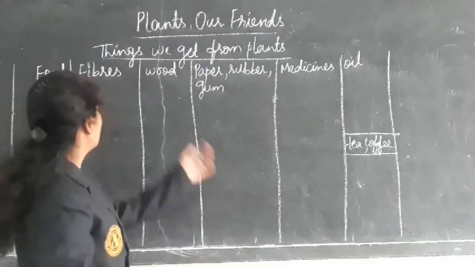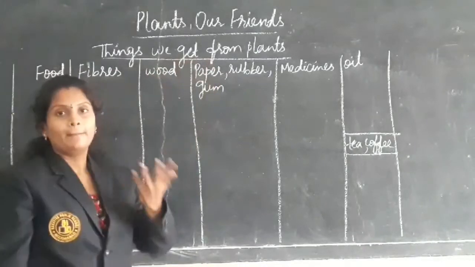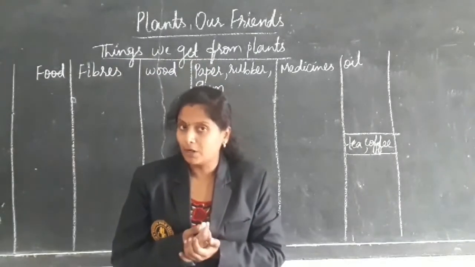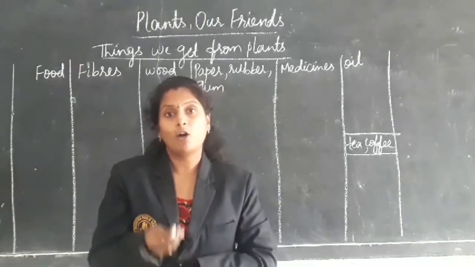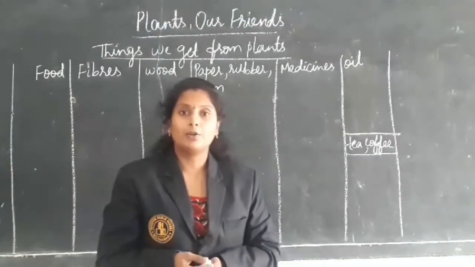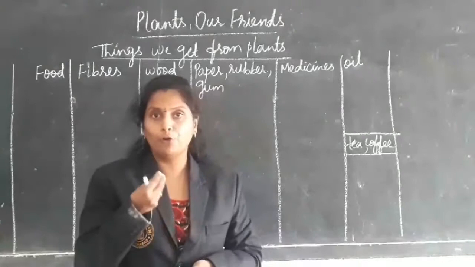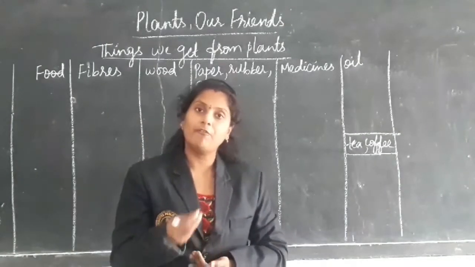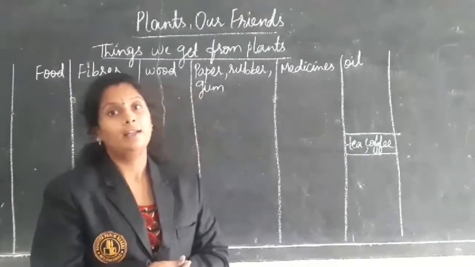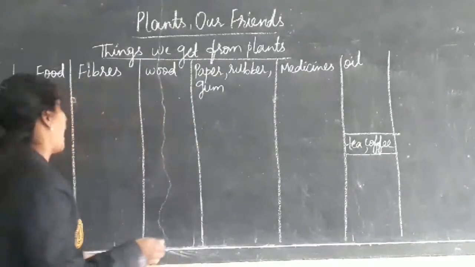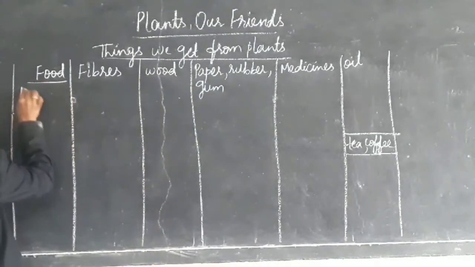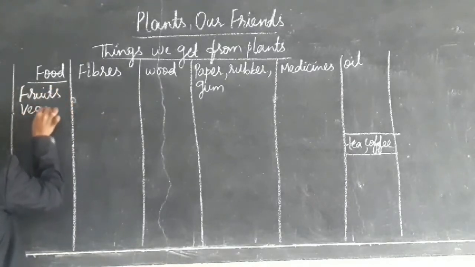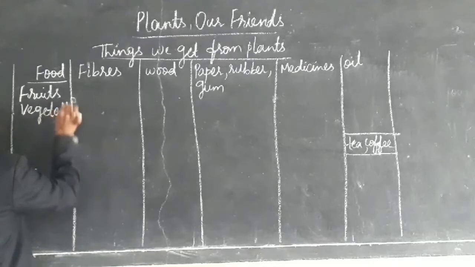Okay, next is the things we get from plants. Plants are useful to us in many ways. I told you in the class on food that plants give food to us. Yes, plants give food to us. That means we get different kinds of food from plants, first fruits and vegetables.